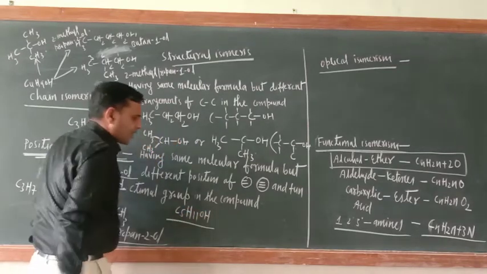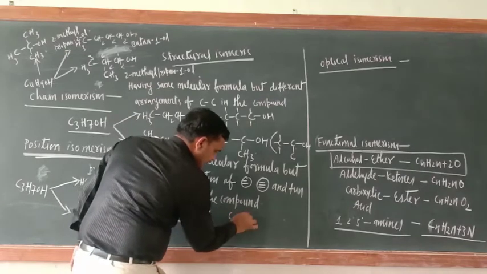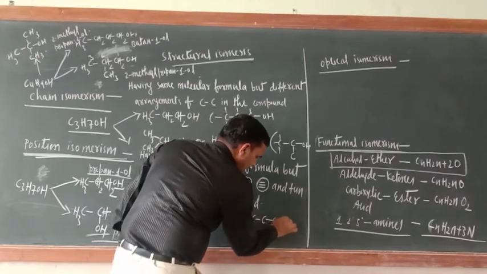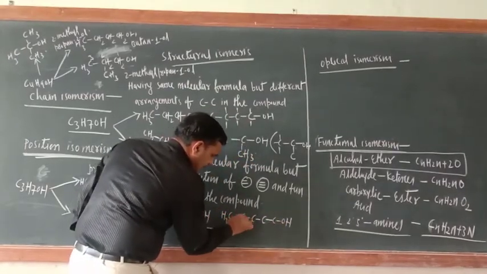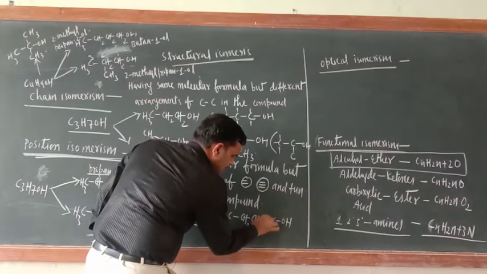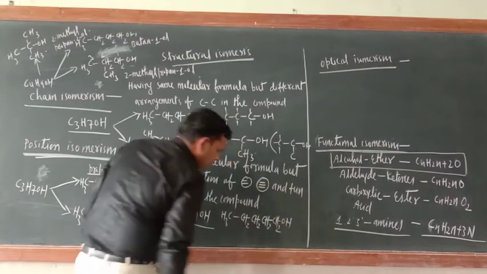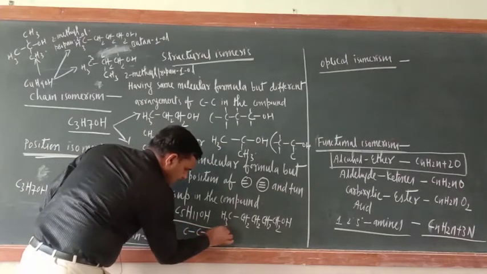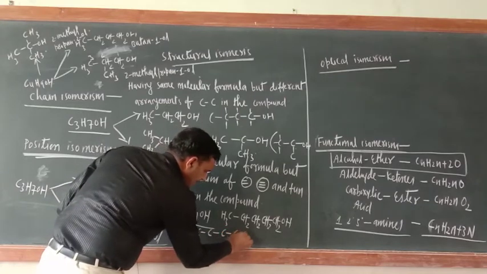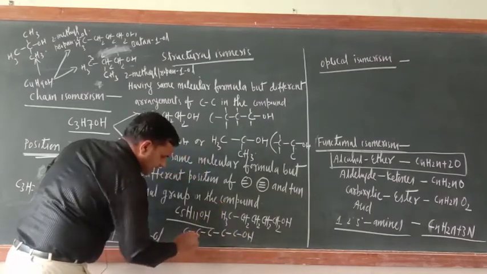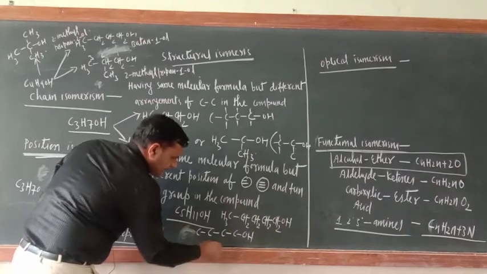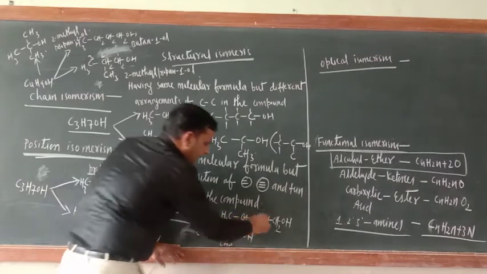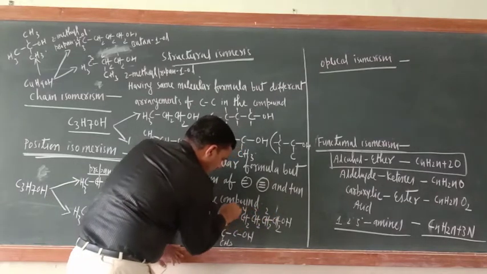Suppose C5H11OH. Okay, now just see, C 1 2 3 4 and this is 5, OH. So this is CH3, this is CH2OH. Now what is the next one? C and here OH. Now just see, instead of the 4th carbon atom we can attach this CH3 here, at 1 2 3 4 5.